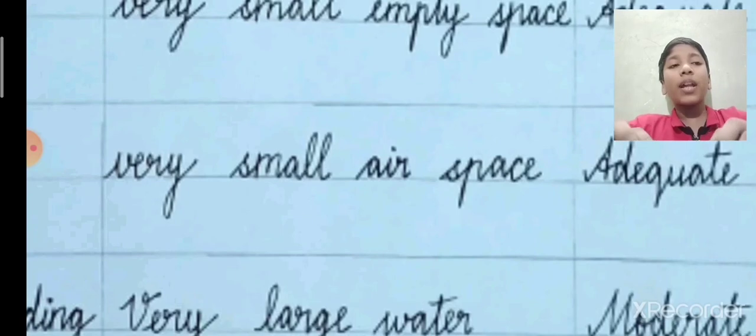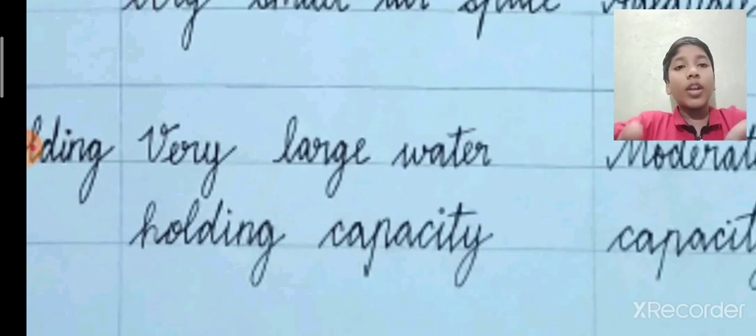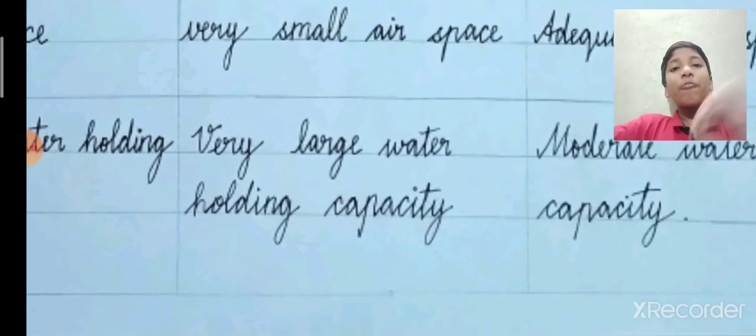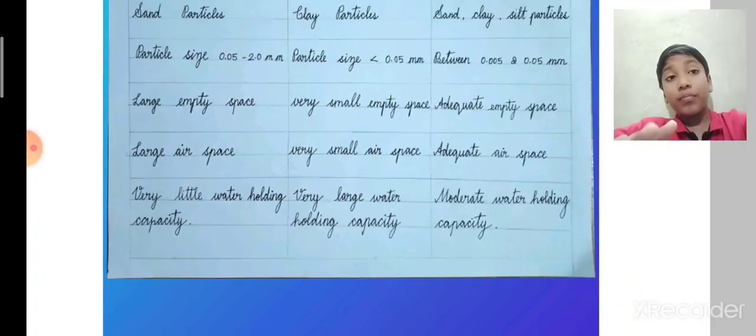The fine particles will cover all the space in that soil, so air can't go. Very large water holding capacity. It can hold much water in that. So it is sticky when wet, it is smooth when dry, and it is also lumpy when wet.